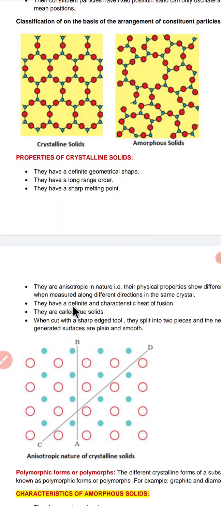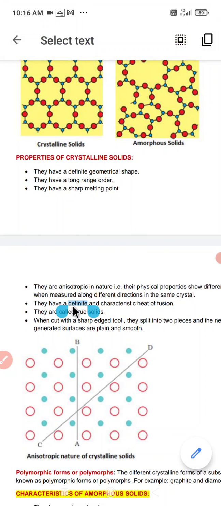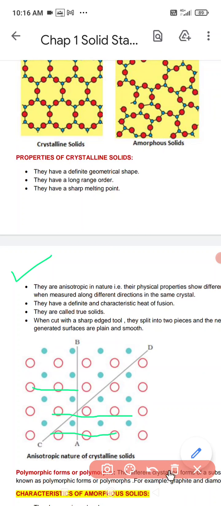They have a definite characteristic heat of fusion. Now they are called true solids. Why are they called true solids? Because in this case they show the characteristic features of a solid, so they are called true solids.